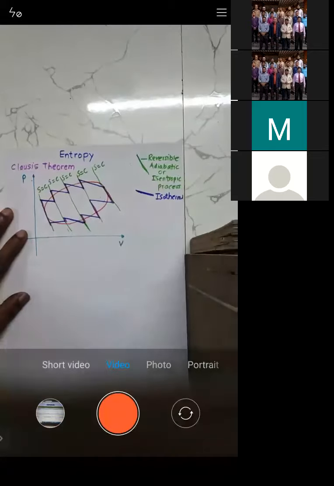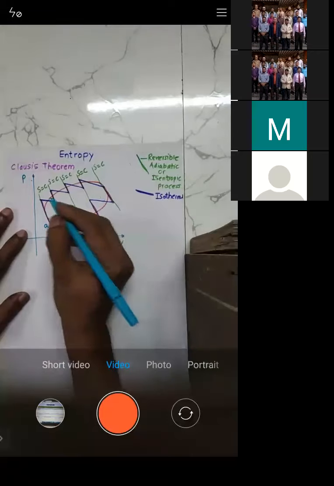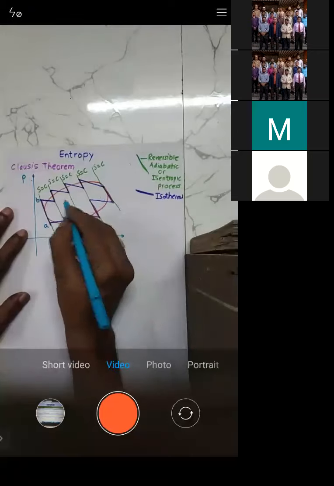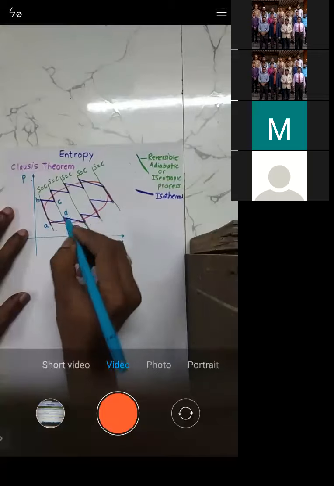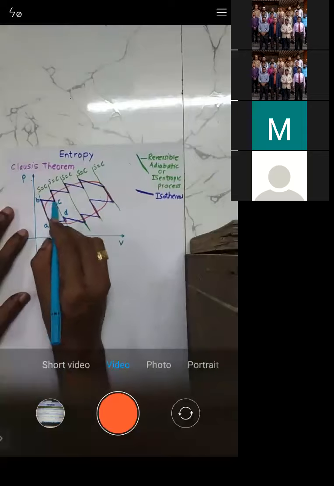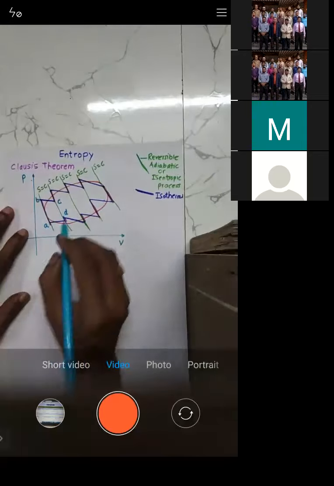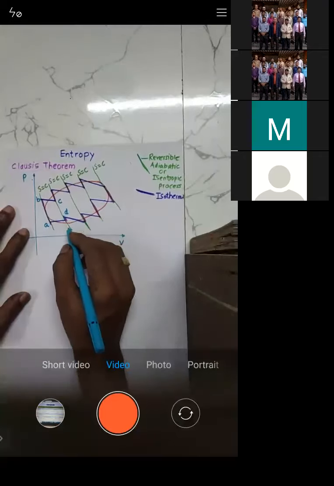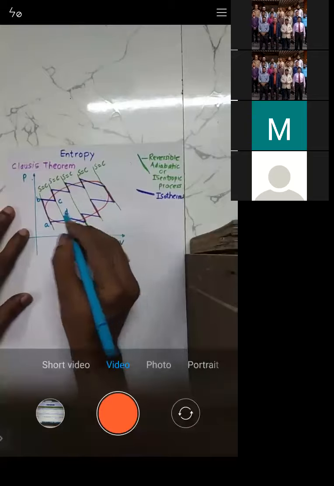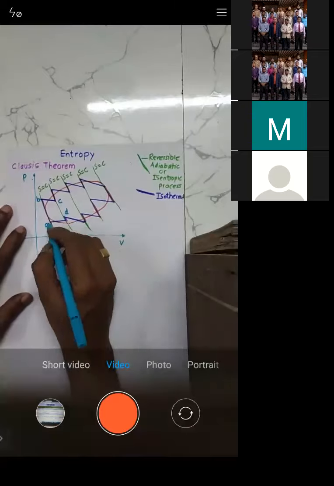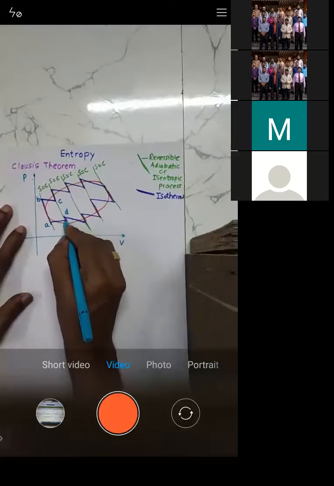So what I will do is mark it here. This is A. Let this be point B, let this be point C, and let this be point D. The inner points, A, B, C, D, make a Carnot cycle. Is it okay or not? I'll write down here: this is A, this is B, here C, and this point I'll mark as D.